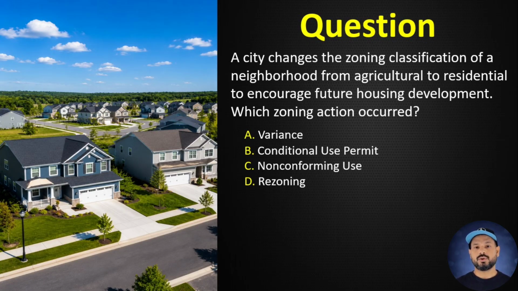Question number 32. A city changes the zoning classification of a neighborhood from agricultural to residential to encourage future housing development. Which zoning action occurred? A. Variance. B. Conditional use permit. C. Non-conforming use. D. Rezoning. Correct answer D. Rezoning. Rezoning officially changes the permitted land use classification.